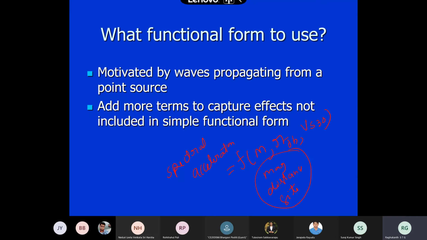Apart from that, you can say that your PGA depends on, you remember long back I told you, how many types of faults are there. Mainly 3.